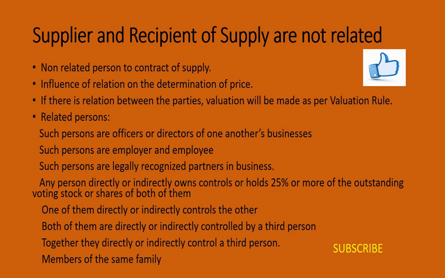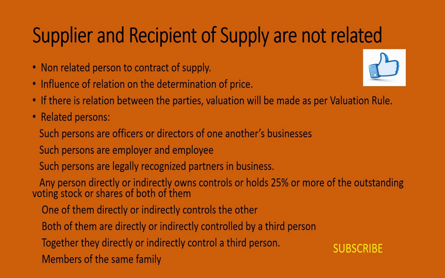For example, if Mr. Ram and Mr. Bharat are partners in a partnership firm called RB and Company Limited, as per the conditions, Ram and Bharat shall be related persons. Any transaction of supply between Ram and Bharat in the course of business shall be treated as a supply, even if made without consideration.